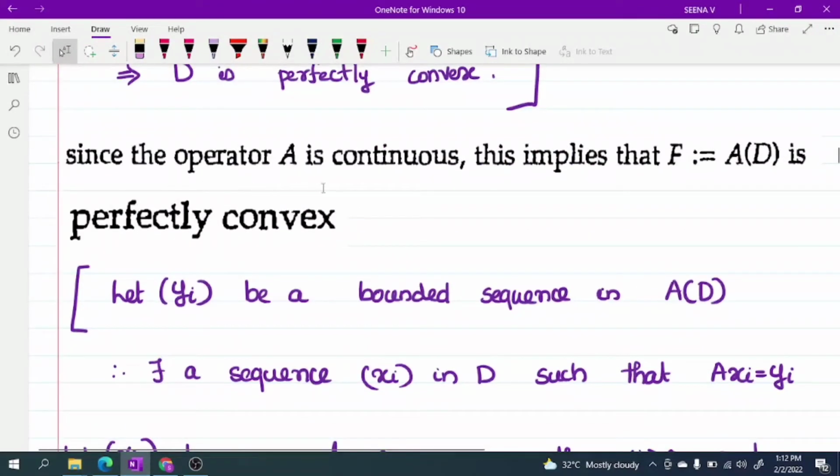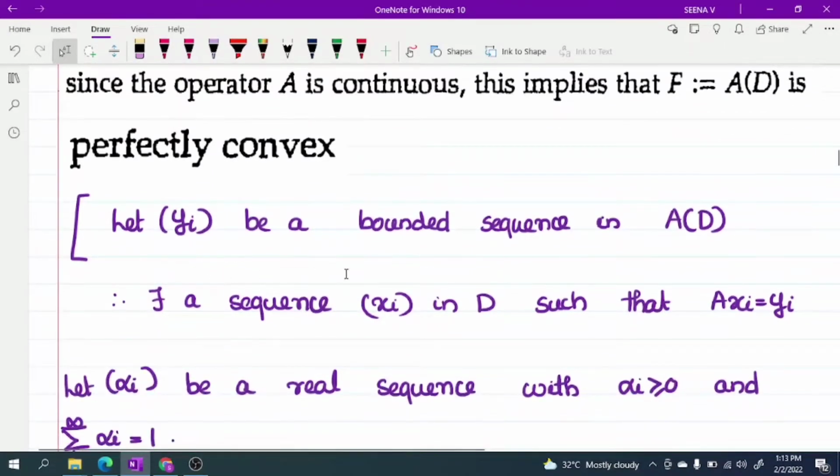Now, since operator A is continuous, this implies that A of D is perfectly convex. We get A of D is perfectly convex as A is continuous. We will check. For this, what we have to check? We have to choose a bounded sequence y_i in AD, and we have to choose alpha_i real such that alpha_i greater than or equal to 0, sum of alpha_i is equal to 1, and we have to prove that the sum of alpha_i y_i belongs to AD.